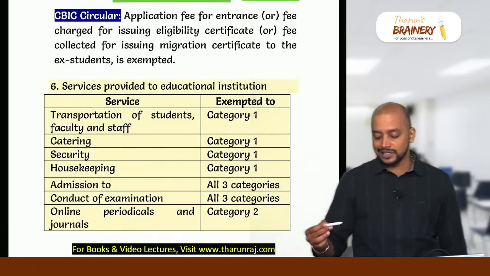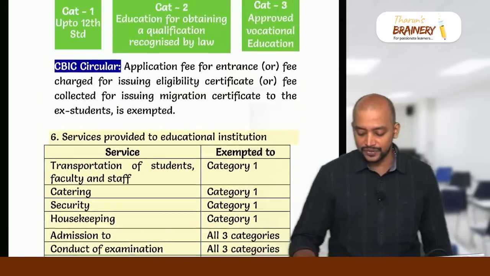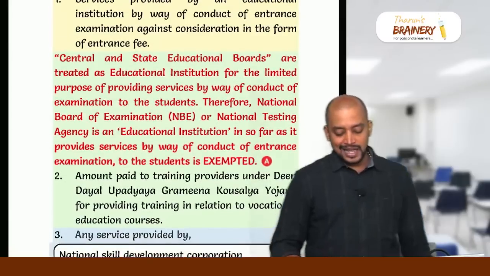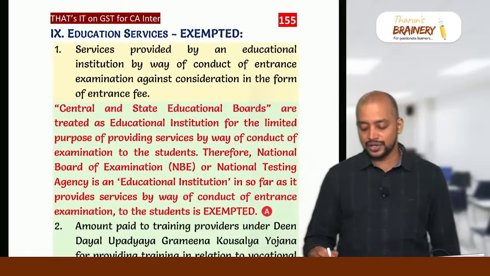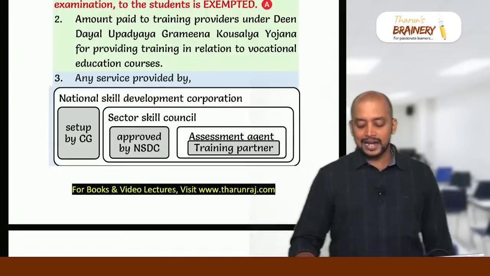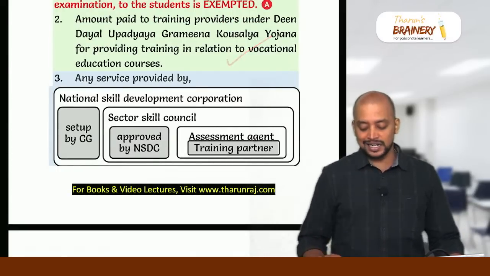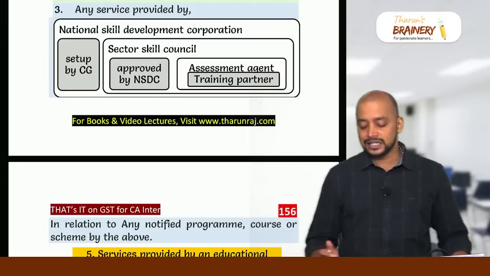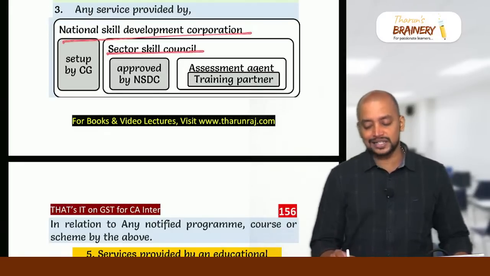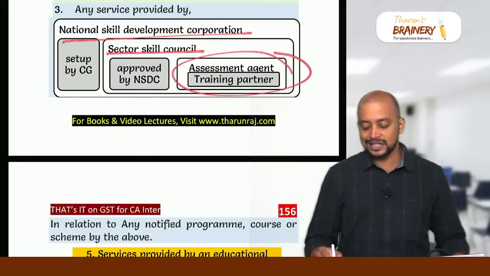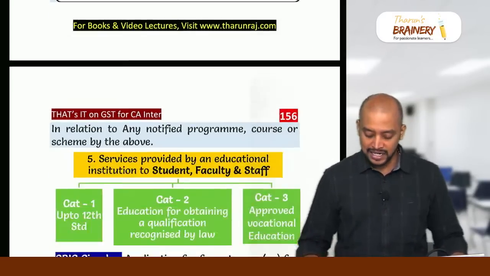Online periodicals and journals only for category 2 it will be exempted. And then entrance exam fee collected by the education institution is exempted. And there is training providers under DDUGKY scheme, so money collected by them is exempted. Then National Skill Development Corporation, Sector Skill Council, assessment agent or training partner getting money is exempted.